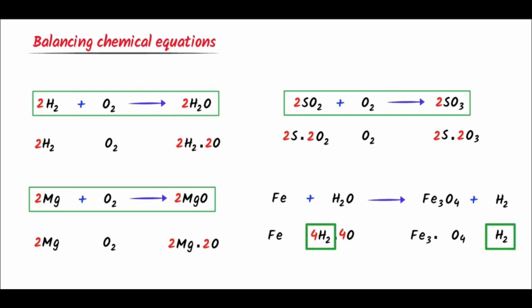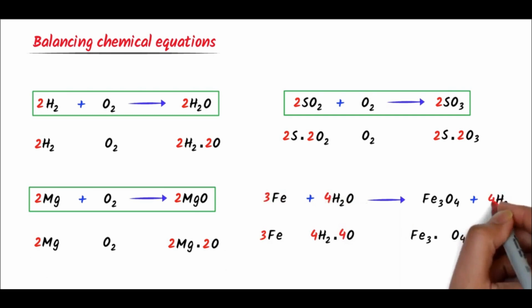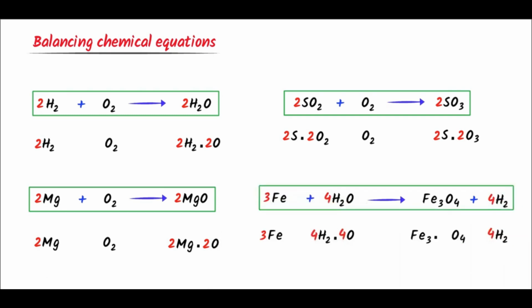Here are 2 hydrogen. I put 4 with hydrogen. 2 into 4 equals 8 hydrogen. Hydrogen is also balanced. Thirdly, here are 3 iron atoms and there is only 1 iron atom. I put here 3 with Fe and iron is also balanced. Now I write here 3, 4, 4 and 4. This is a complete balanced chemical equation. Therefore, using this trick, we can easily balance any chemical reaction.